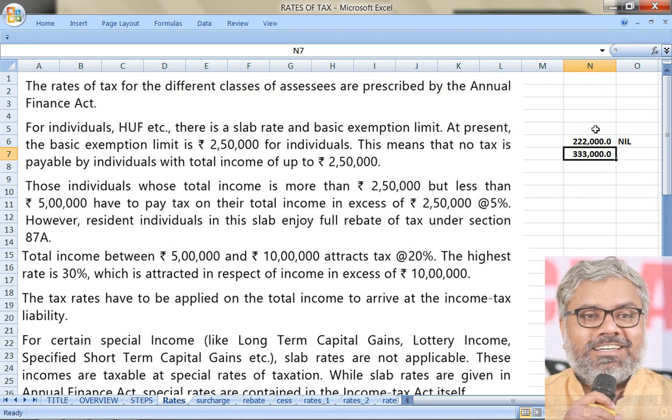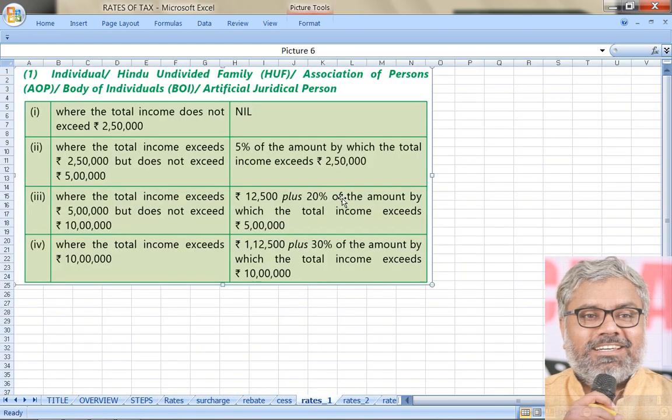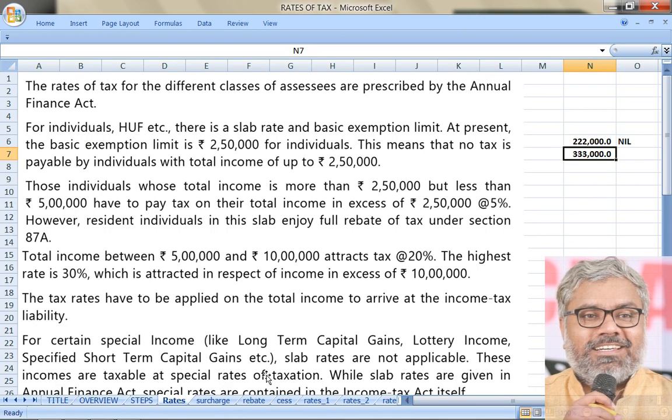Since the income is more than the basic exemption limit, there is a tax rate that is applicable. How much is that? 5% of the amount by which the total income exceeds 2,50,000. How much is in excess of 2,50,000 here? That has to be calculated.